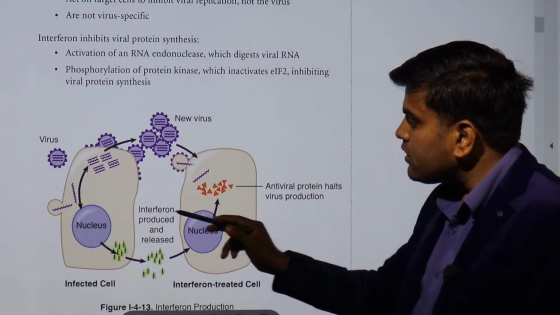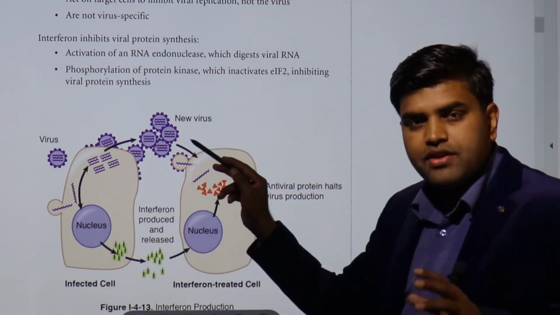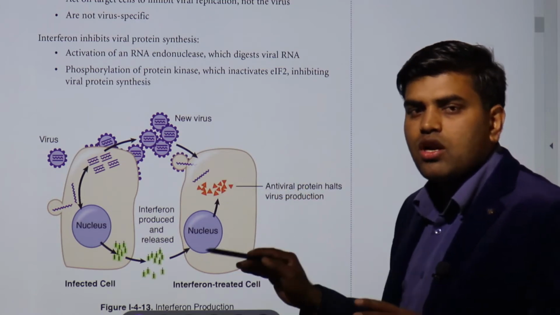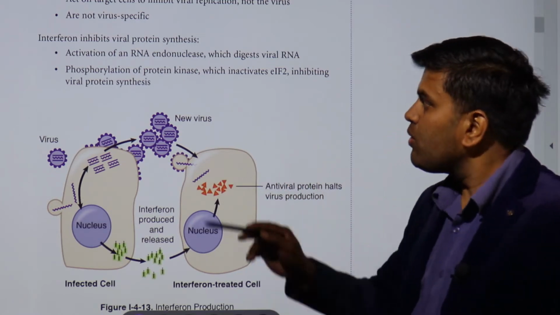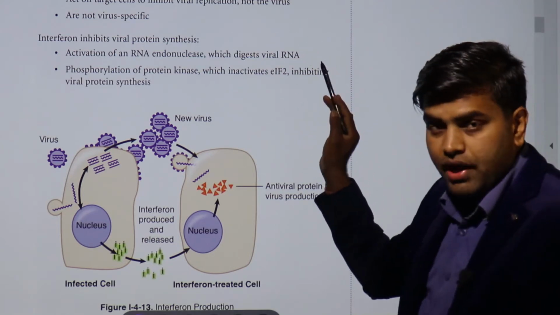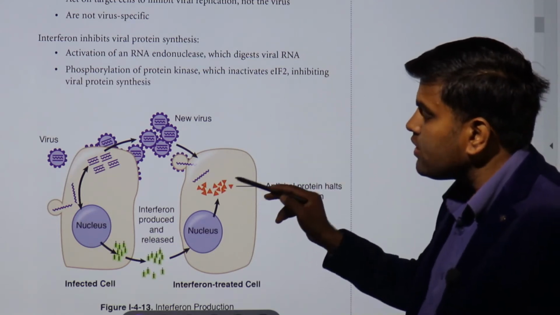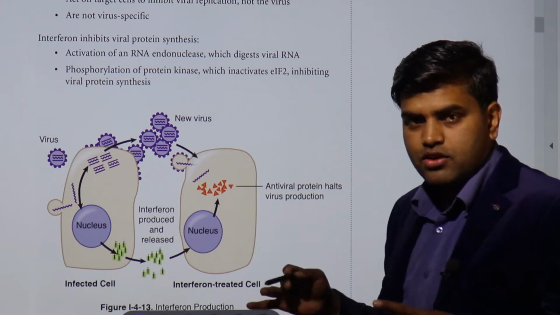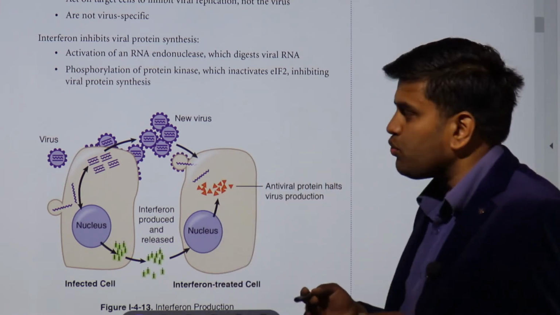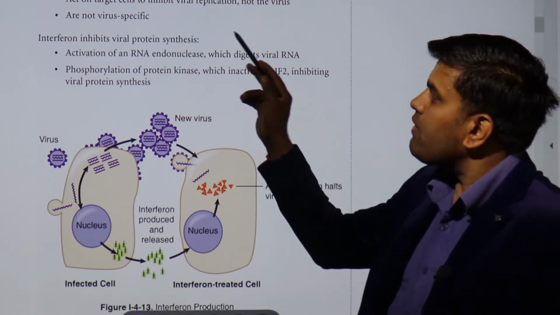But you have to remember, this interferon cannot act directly on the viruses. They are acting on our own surrounding cells, to prevent viral replication or viral infection. That is the role of the interferon, and they are not virus specific.